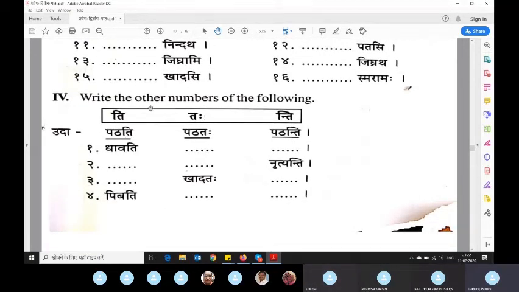So here it is telling how this thing is added. To cook this pat and make it usable, you add this thing. Now when this is added, if it is third person singular, you will add ti.